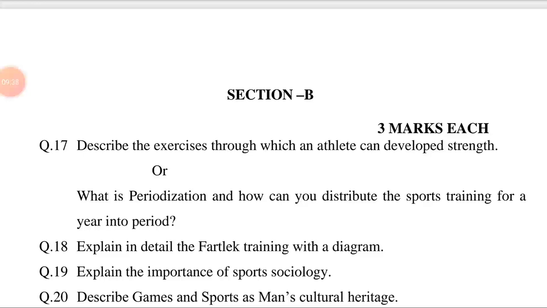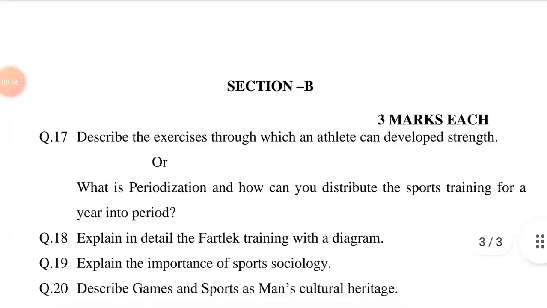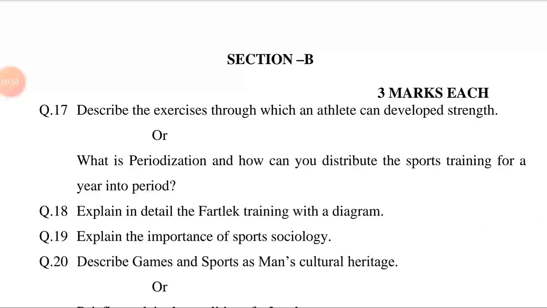Number 1, circuit training method. Number 2, weight training methods. Then exercises methods. Number 1, isometric exercises. Second, isokinetic exercises. Third, isotonic exercises. Explain the training methods and exercises in few words. Or what is periodization and how can you distribute the sports training for a year into period?